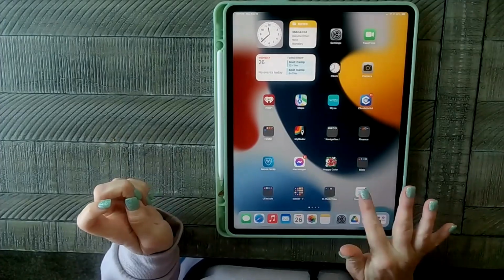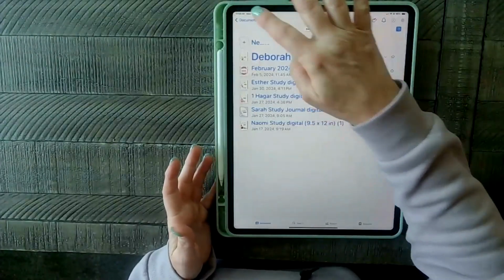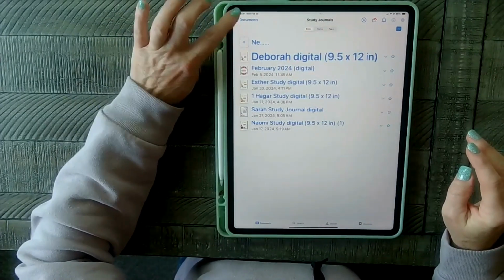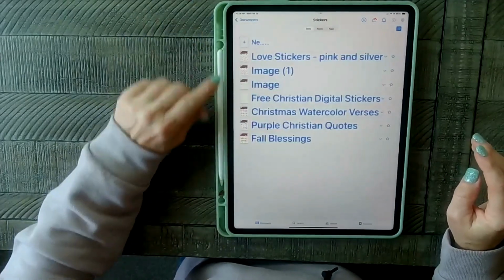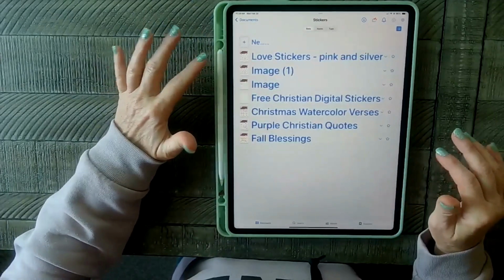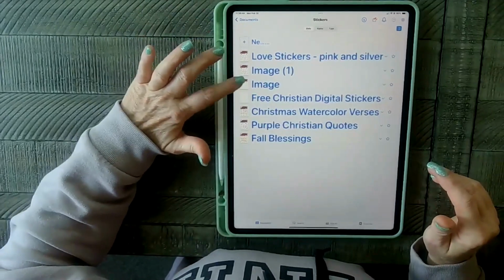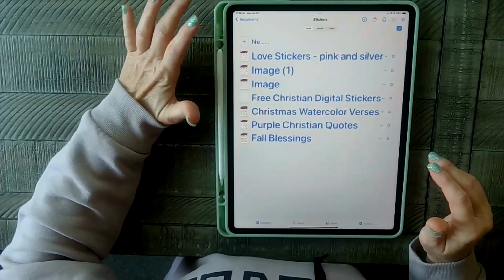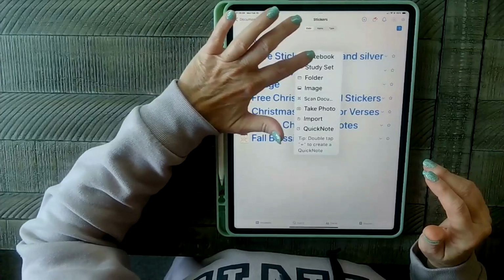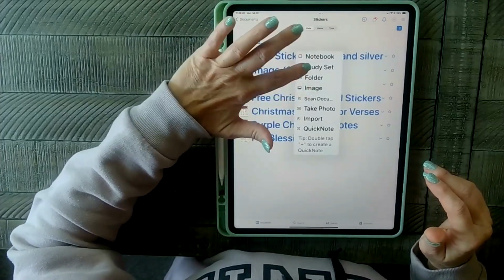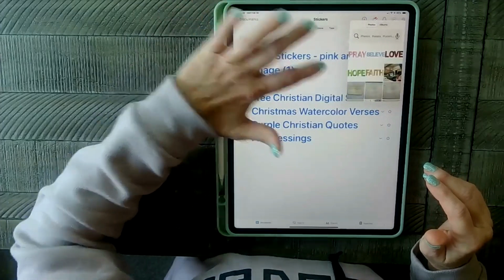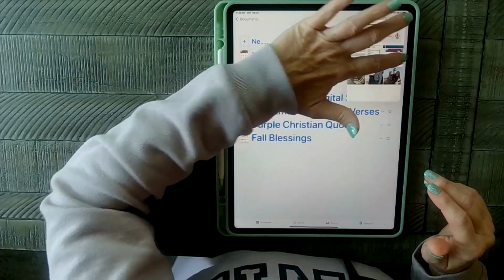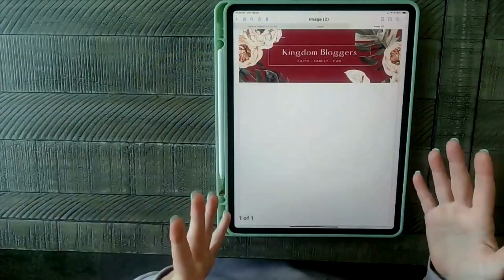So you're going to go into your GoodNotes program. Now, I'm just going to create new. Well, let's go to stickers. Now, I have a blank template of my receipt page, and it basically looks like this. That's not it. So what we're going to do is we're going to go new, and we're going to do, let's see, image, and it's in here somewhere. There we go. So now there's my receipt page.